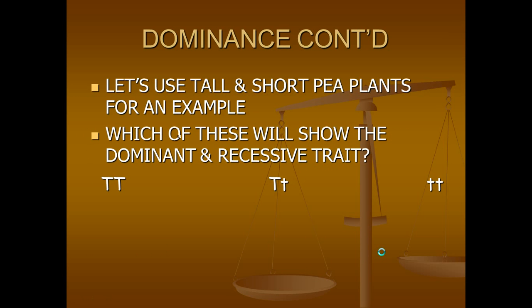So if we use tall and short pea plants for an example when we're talking about dominance, which of these will show the dominant and recessive trait? We have big T, big T; big T, little t; and little t, little t. What would each of them show? Would they show the dominant trait, which is tall, or would they show the recessive trait, which is short?